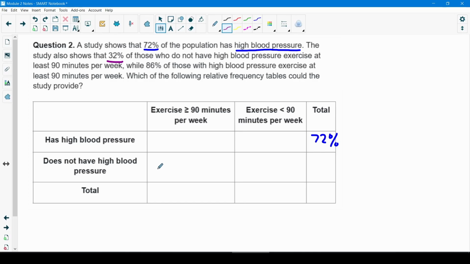And the way I'm going to do that is 32% times this total over here. So we have to work a little backwards here. I know that the full total should be 100%. And to get this one, if I just do 100 minus 72, I'm going to get 28%.